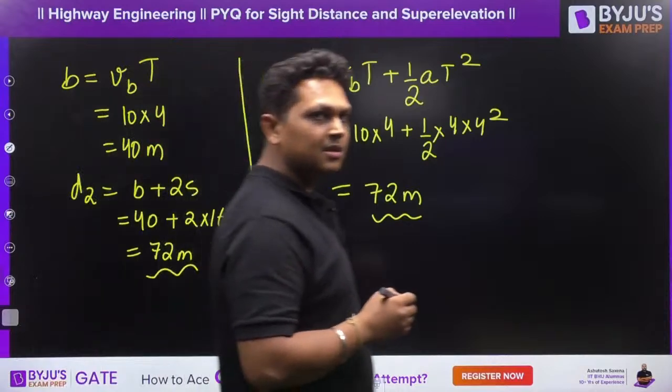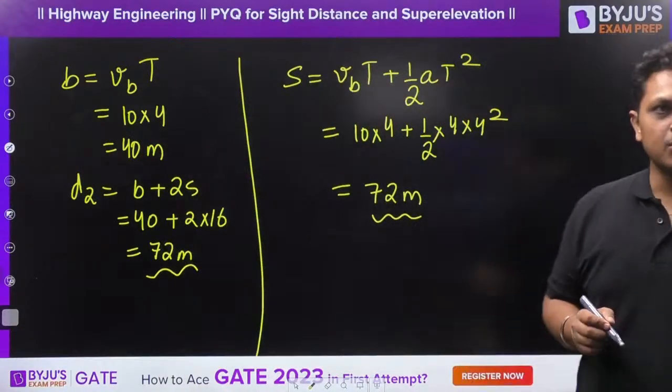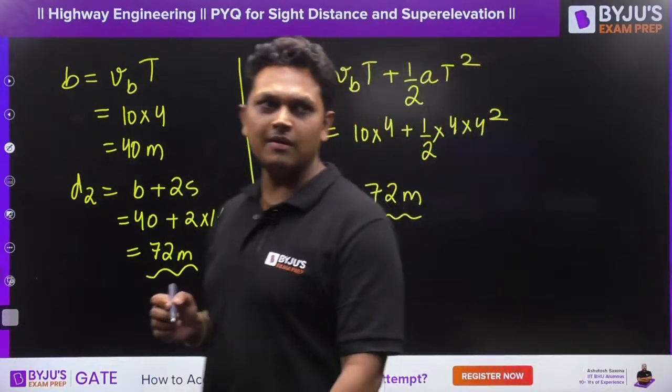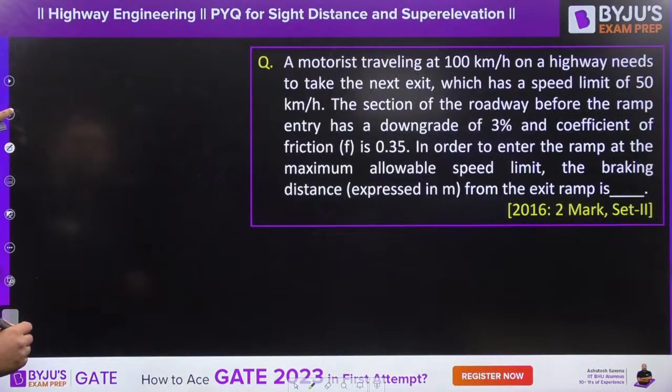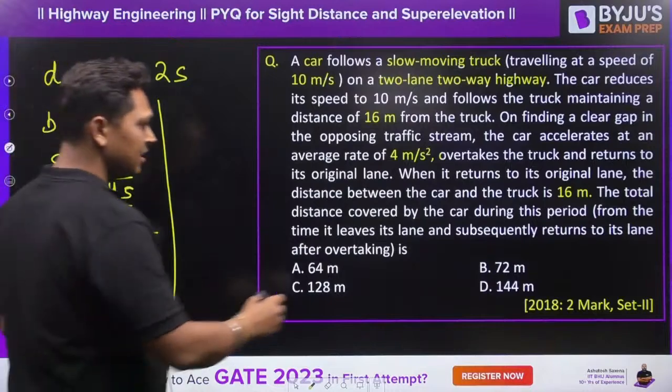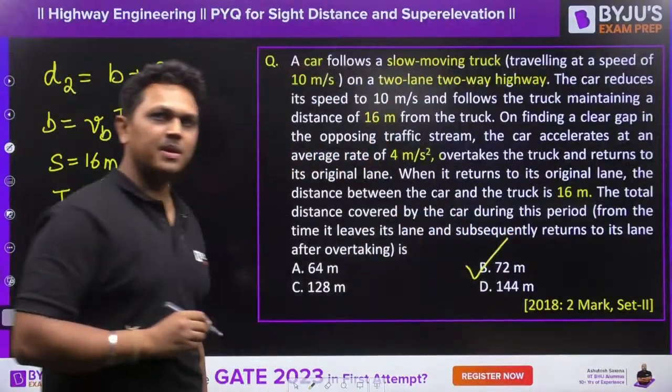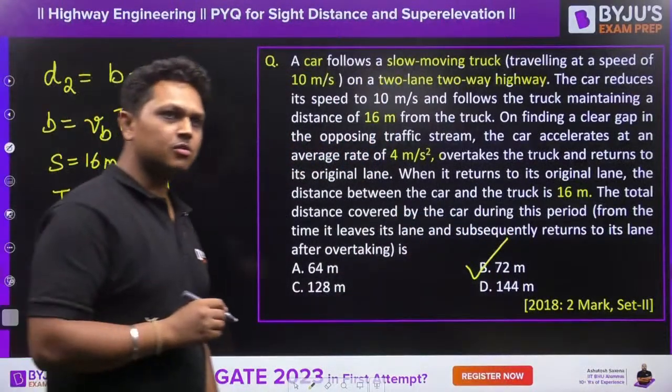We have seen both the explanations. Yes or no, everyone? Very good. So very easy question again. So the answer to the question is 72 meters. B is the right answer. Is it clear to all?